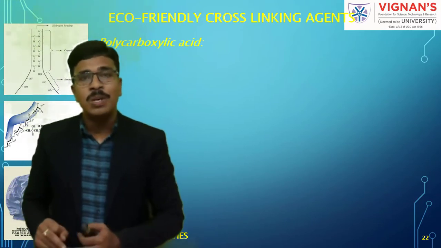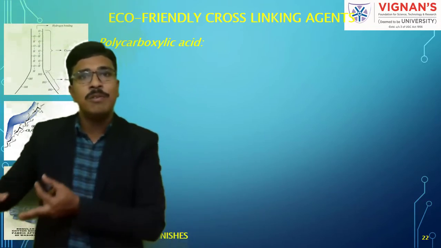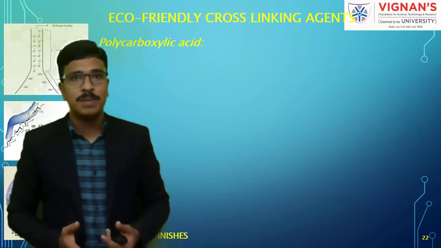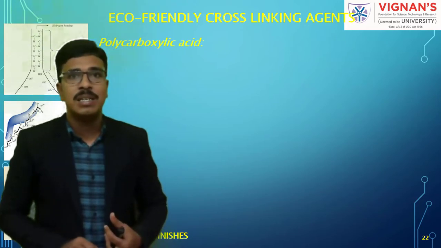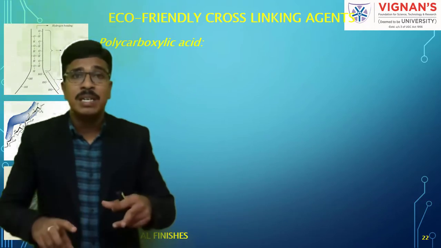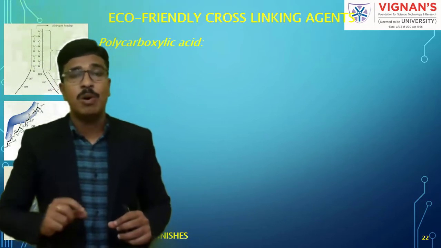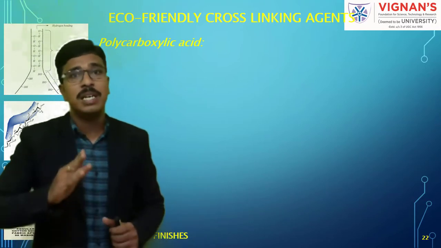Understand? Even if you are doing washing or bending, since there are no free hydroxyl groups and there is no chance of new hydrogen bonding. So ultimately what we are getting through this cross-linking is that we are trying to prevent the formation of new hydrogen bonds in the amorphous region. That is what we are trying to do.